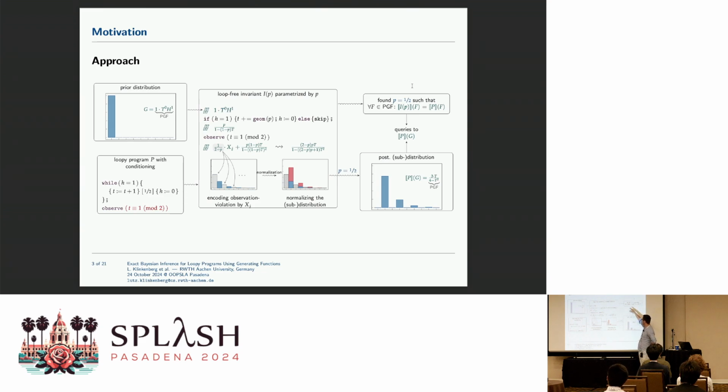And once you have this posterior distribution, you can basically pose all possible kinds of queries, like what is the expected value, what is the probability of certain events, whatsoever. Because once you have computed the posterior distribution, you can query it for whatever you want to know about your process.